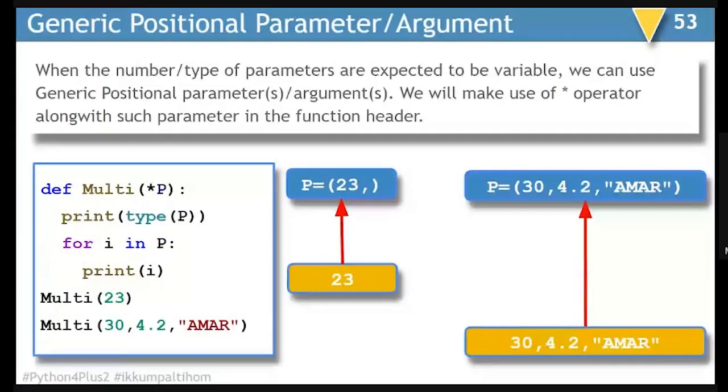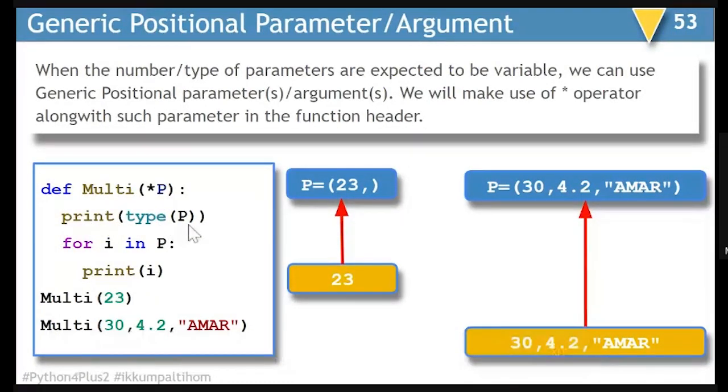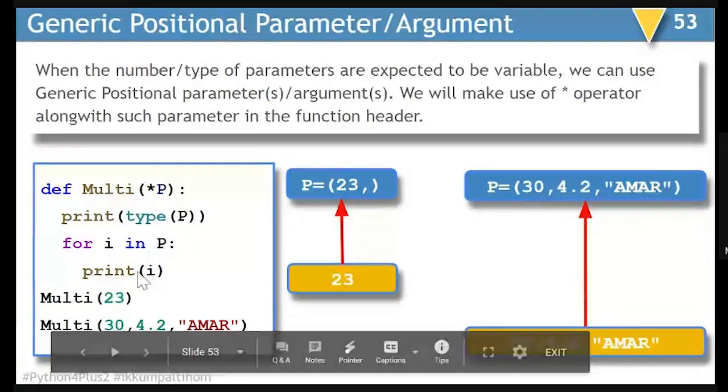In that case, you can make use of star operator along with the parameter. As soon as you do that, this star will allow you to pass any number of parameter while passing from the actual function call. So if you are writing 23, 23 is coming here. And if you try finding out the data type, which is automatically assigned to this P, you will see tuple as the data type. And if you write for I in P, print I, it is going to display 23 only.